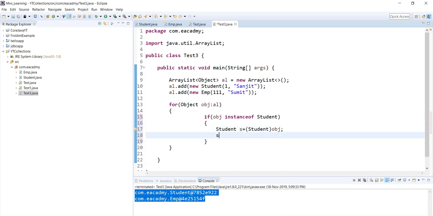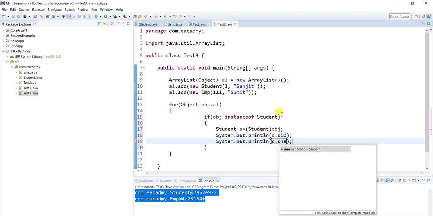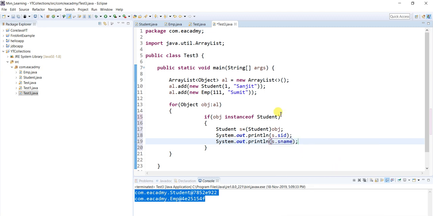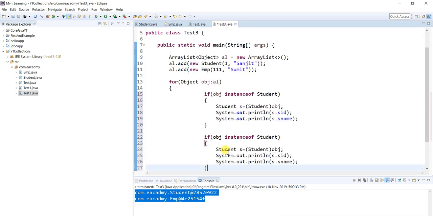And after typecasting, print with the help of s dot, let's say sid, and print s dot, let's say name. That's it. Again you have to write the same code for employee. If it is an instance of, let's say, emp, then everywhere you should replace with emp.